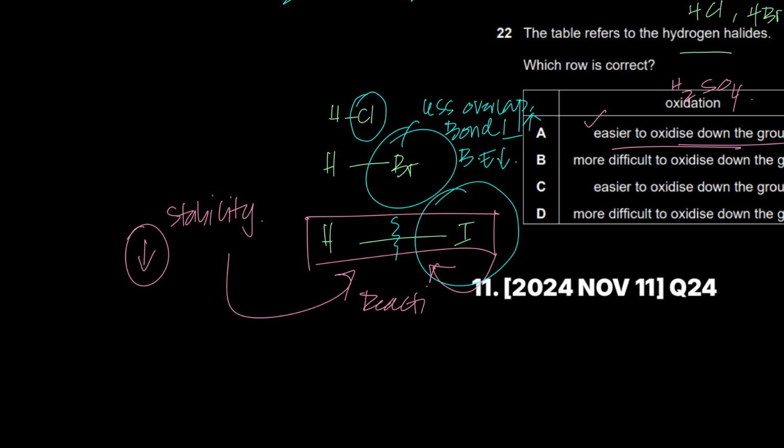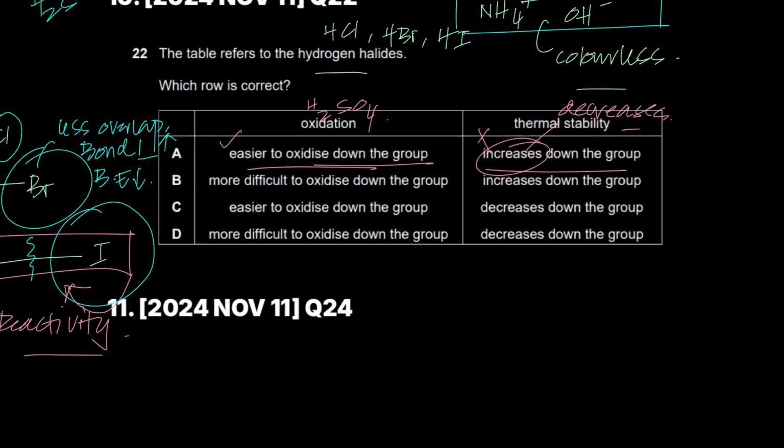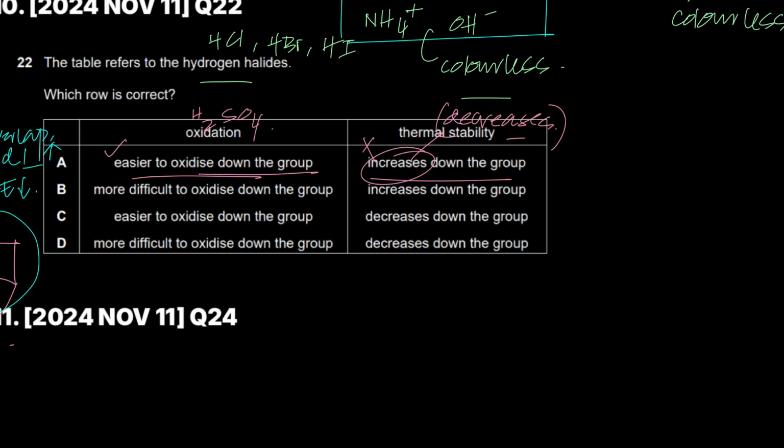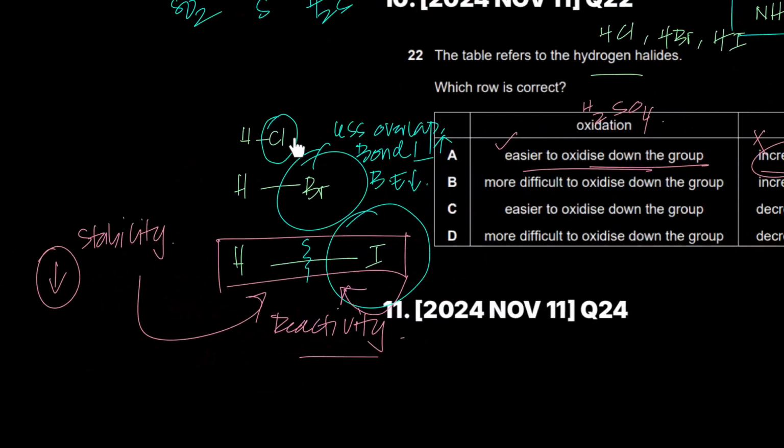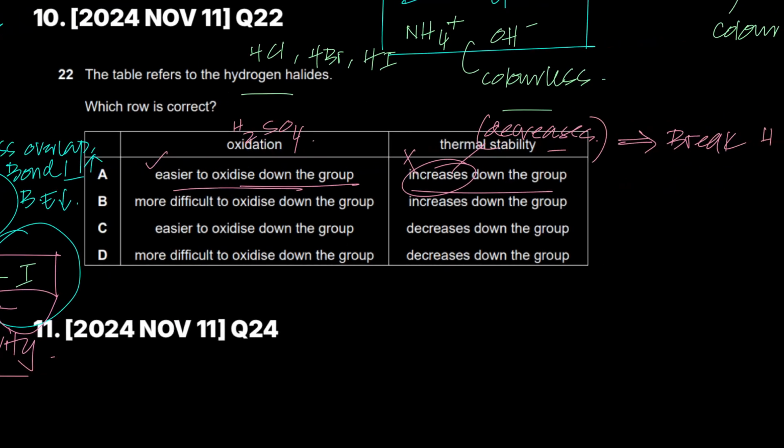Remember, stability and reactivity are inversely related. If something is less stable, it will be the most reactive, and that's what you see in HI's case. So thermal stability increases? No, it decreases. That's why you can break HI far more easily. And you know why it happens. The same reason: less overlap, bond length increases, bond energy decreases, and therefore thermal stability decreases. Thak karke ye toot jata hai, right? So A is incorrect based on the second option.